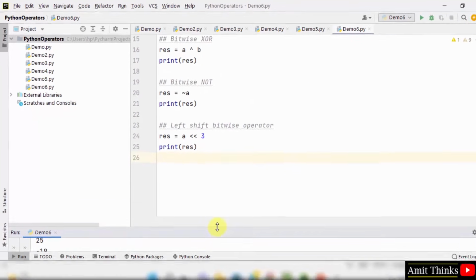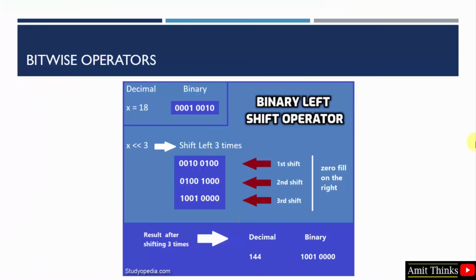Let us see here. This is what we saw. You can see the value was 18, and we have also shown it in binary form. We shifted it 3 times, because the right operand is 3. The first shift moves all the values to the left. So 1 was here, now it is here.